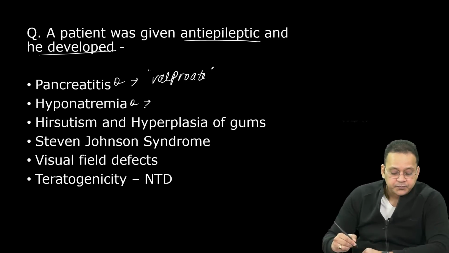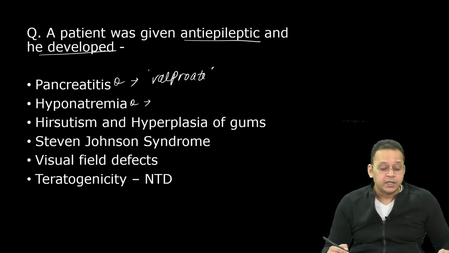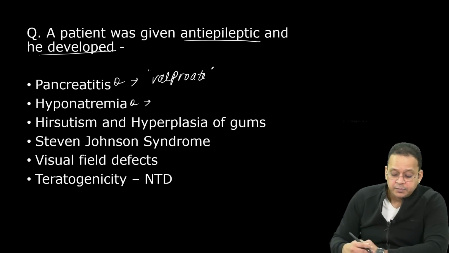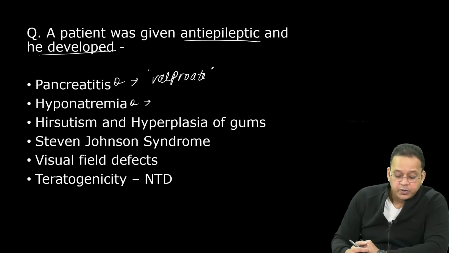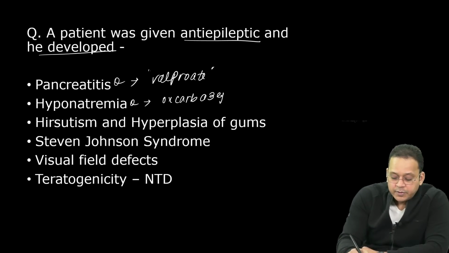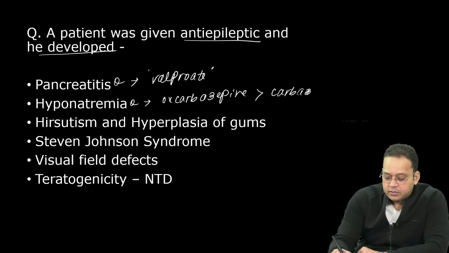Second, a patient was given anti-epileptic and he developed hyponatremia. So what is the answer here? See, remember here, oxcarbazepine would be a better answer as compared to carbamazepine, right?